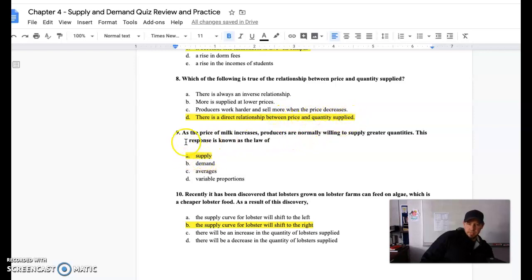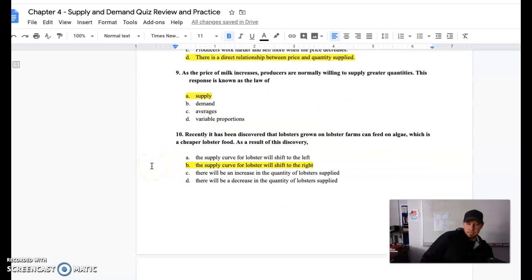Leads right into here. As the price of milk increases, the price consumers are willing to pay for milk goes up. Producers are normally willing to supply greater quantities. That's that profit motive. Prices go up, we'll bring more milk to market. This is the law of supply.